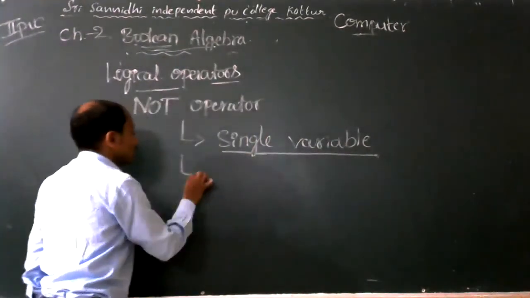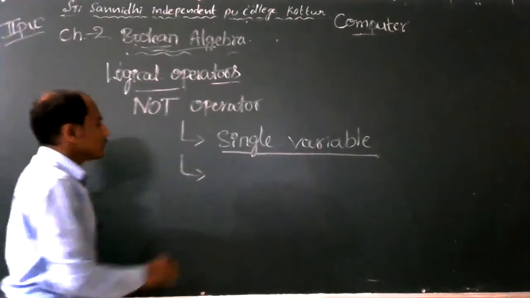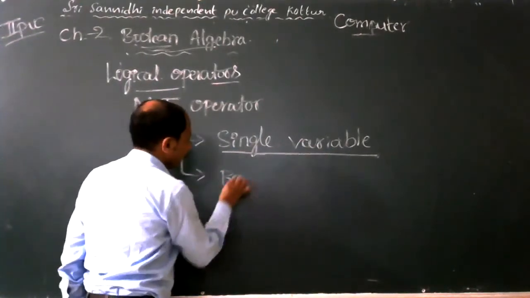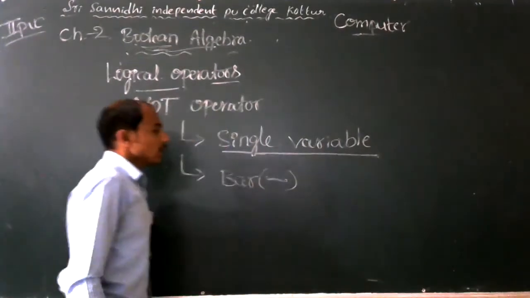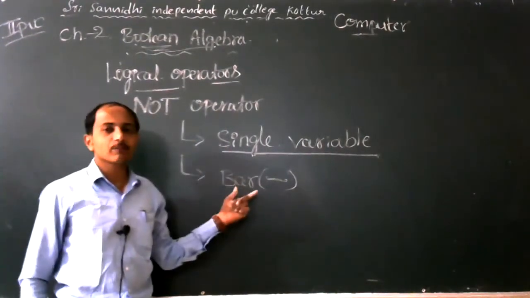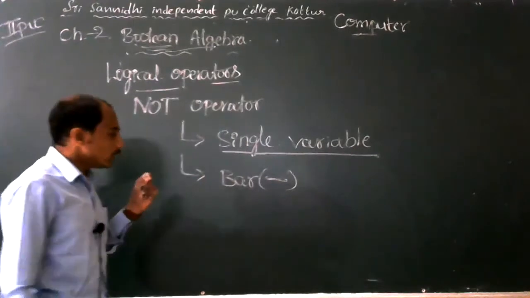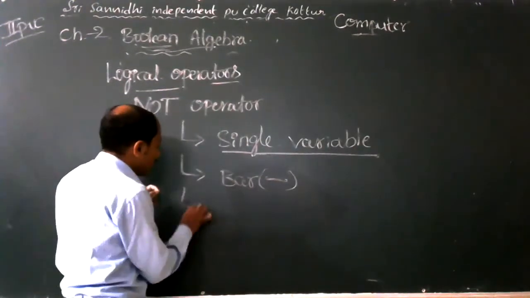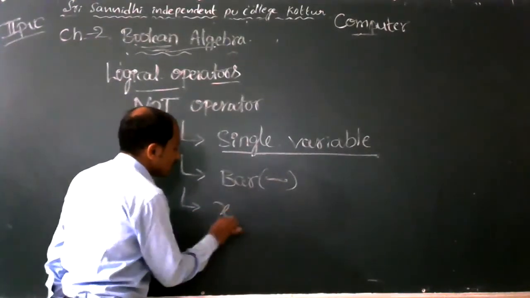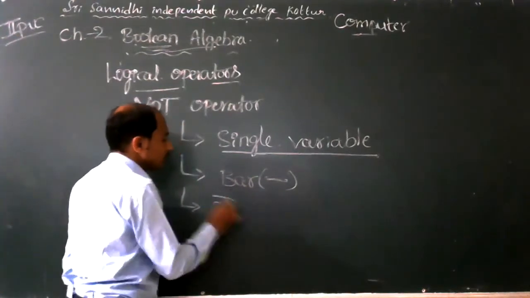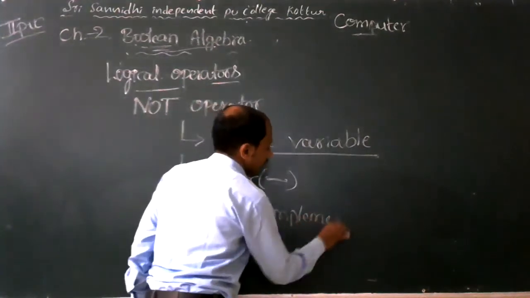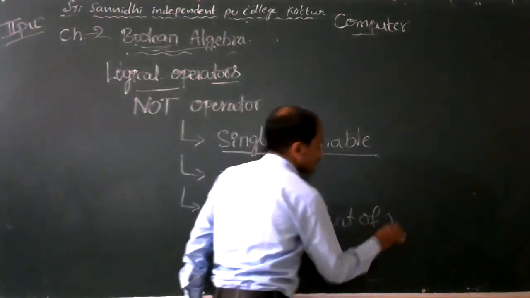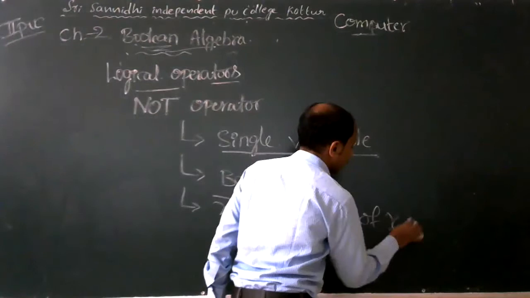The NOT operator symbol is bar. X bar means complement of x. This is a NOT operator.